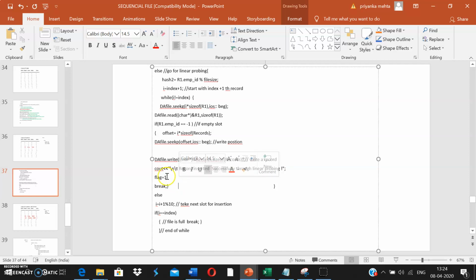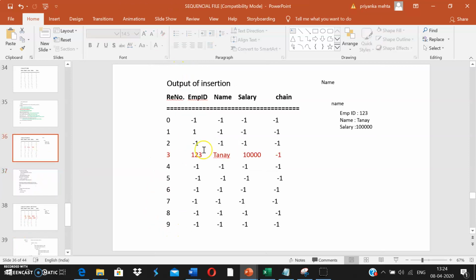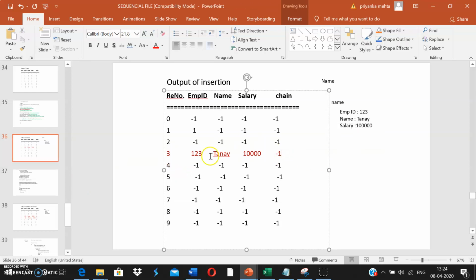And if again my flag is not 1, if again I have not found the position, I'm going to do the linear probing. I is equal to I plus 1 and this linear probing will be till n probes or till we get the same index. Again, it's up to you what you put as your final conditions. So what we are doing is, if we have not found the space in the first attempt, we are going to linearly probe it.